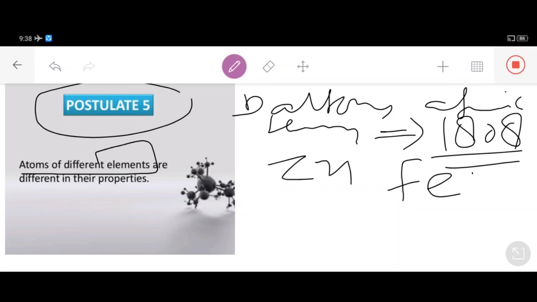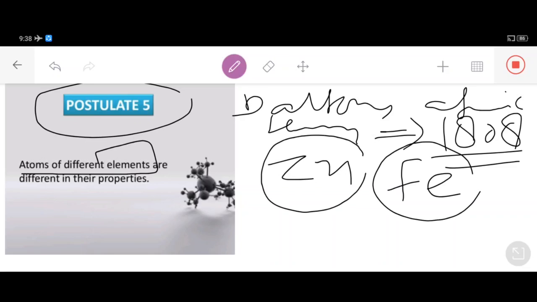Fe is the symbol of iron, and Zn is the symbol of zinc. Mark my words students, this is zinc, this is iron. So these are two different elements. Zinc is one element and iron is another element, my dear students.